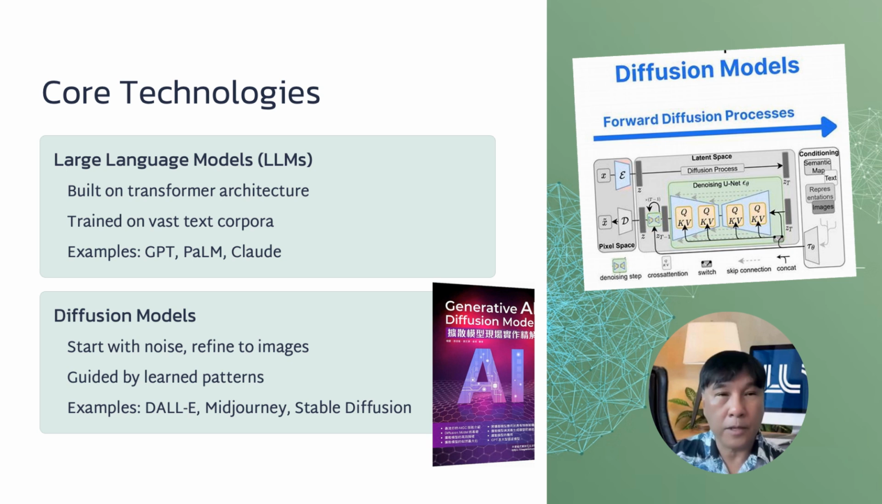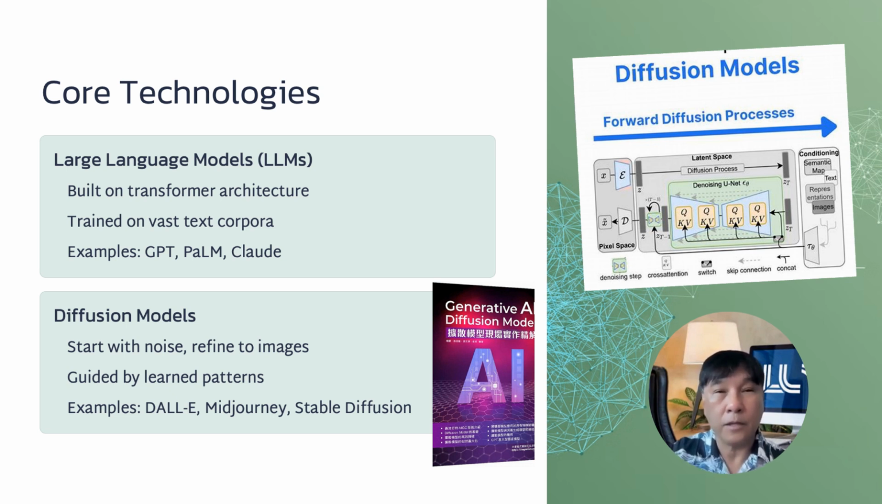LLMs such as GPT, Generative Pre-trained Transformer, PaLM, and Claude are built upon the transformer architecture and trained on vast corpora of human language. Their core strength lies in their ability to model complex patterns in sequences of words, enabling them to generate coherent and contextually relevant text.